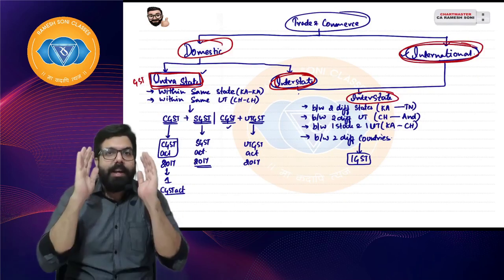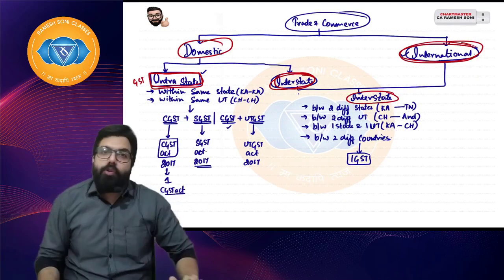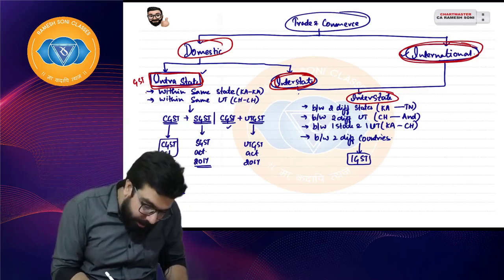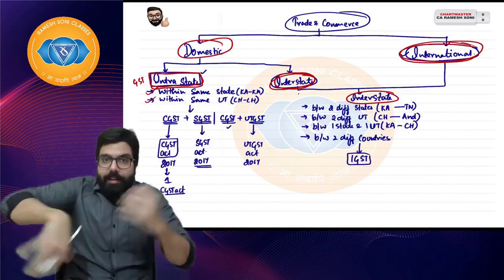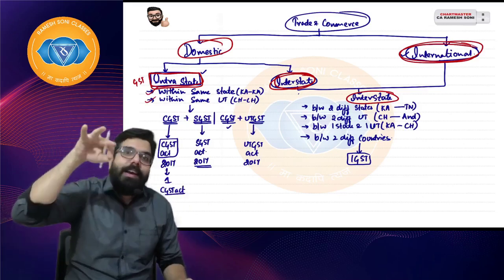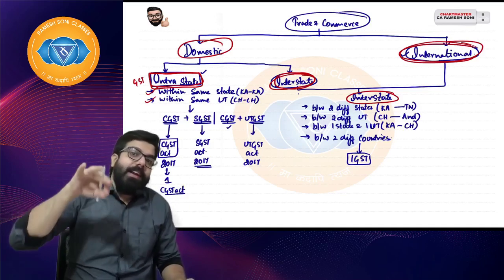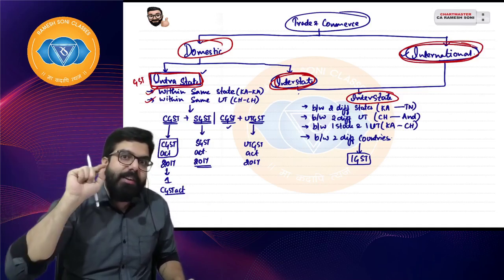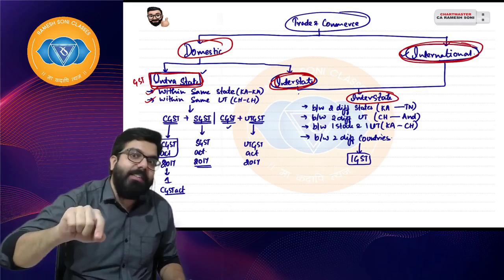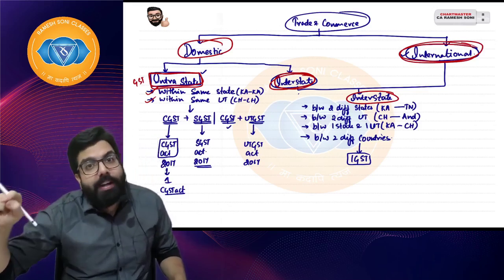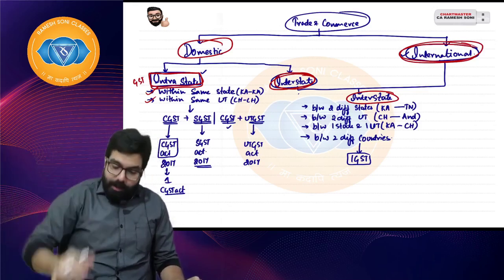I hope everyone is clear. Whenever a transaction is within the same state or within the same UT, we call it intrastate. And intrastate may always be CGST and SGST, or CGST and UTGST. I hope everyone is clear.